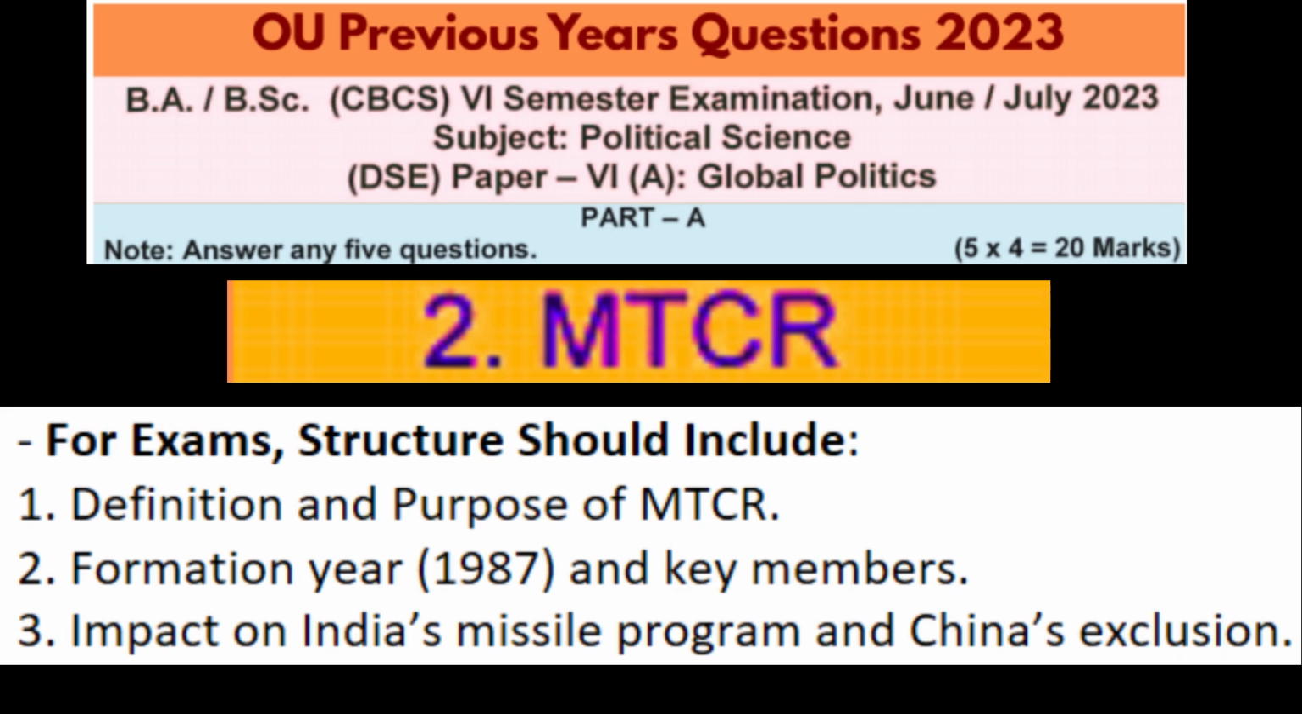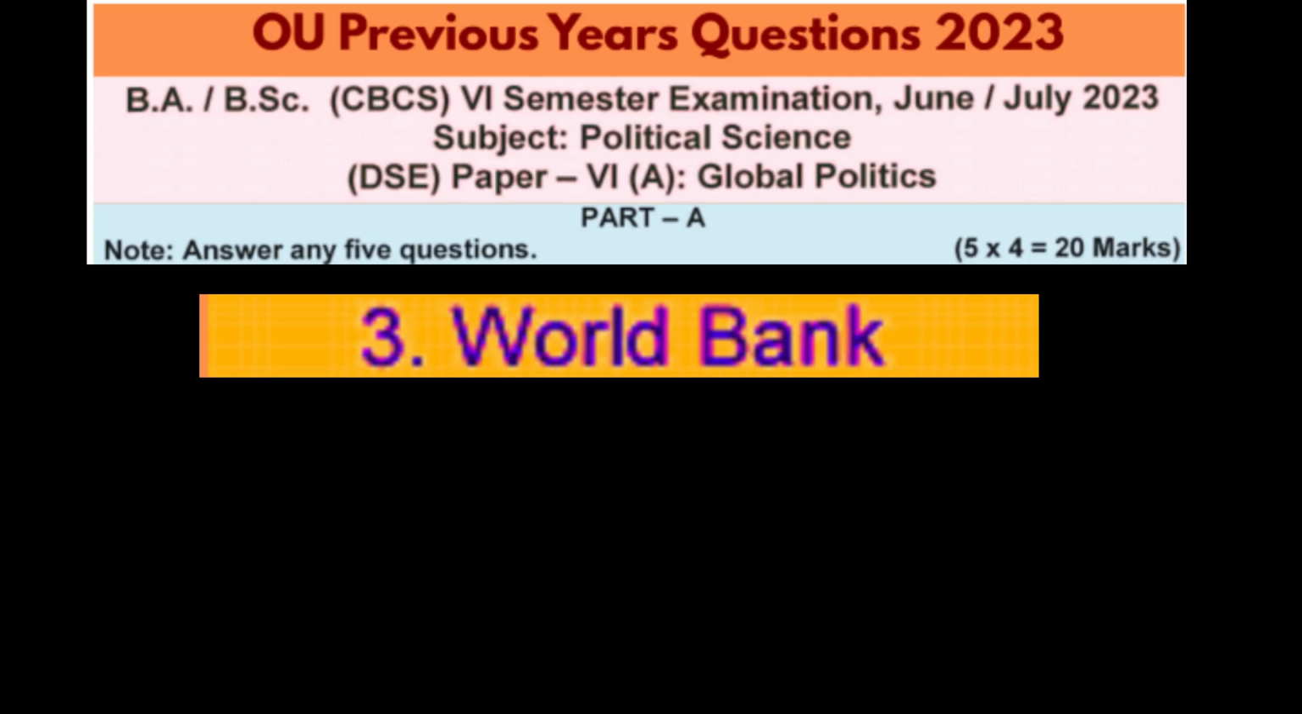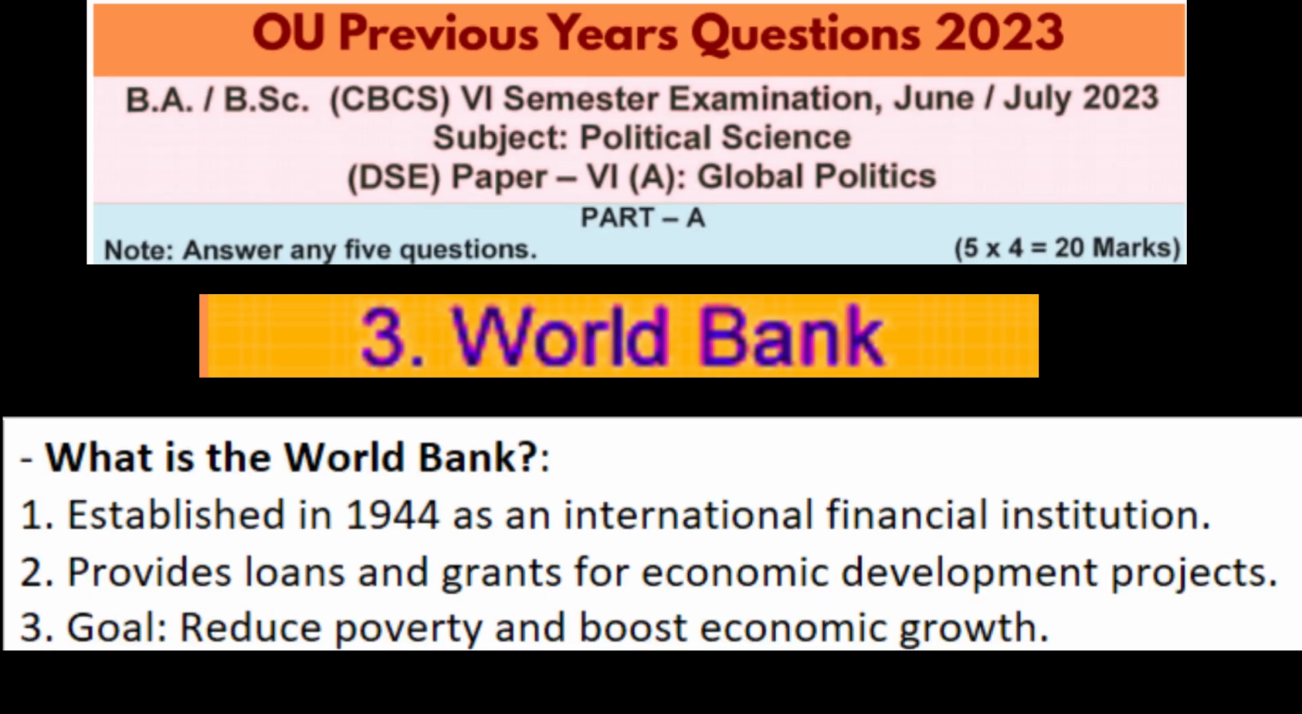So finally, let's talk about the World Bank, a name that frequently appears in international economic discussion. So what is the World Bank? Established in 1944, the World Bank is an international financial institution that provides loans and grants to countries for economic development projects. Its primary goal is to reduce poverty and boost economic growth in developing nations. So how does it work?